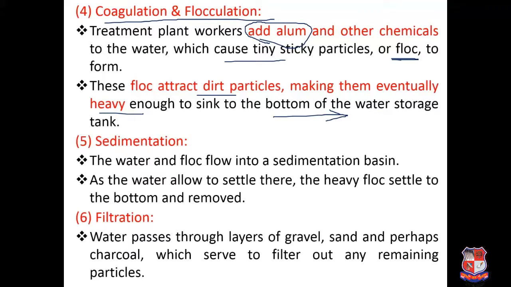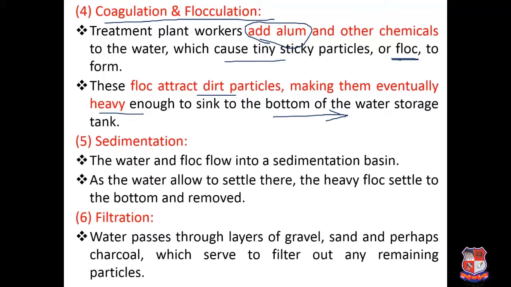So these are the two processes, coagulation and flocculation. Coagulation is the addition of the coagulant, and that is generally done at very high speed. That's why it is also called fast mixing. In flocculation, the speed of the stirrer is adjusted to low speed, because we are giving time for all the coagulants to react and form the flocs. So generally coagulation is fast mixing and flocculation is slow mixing.